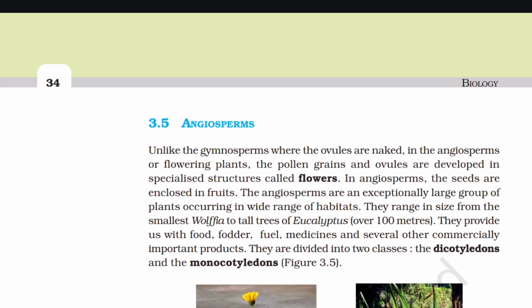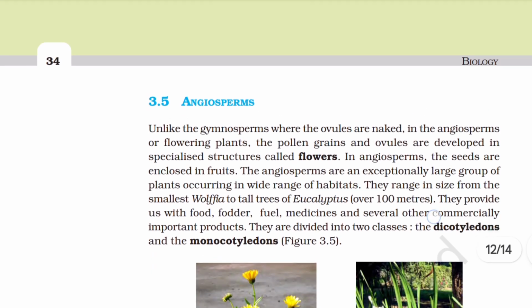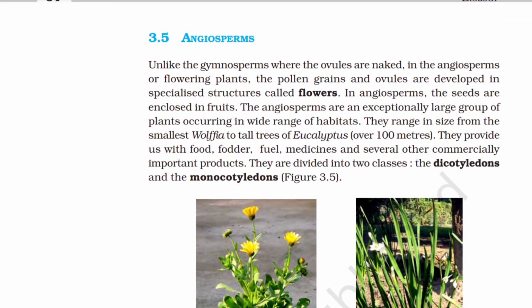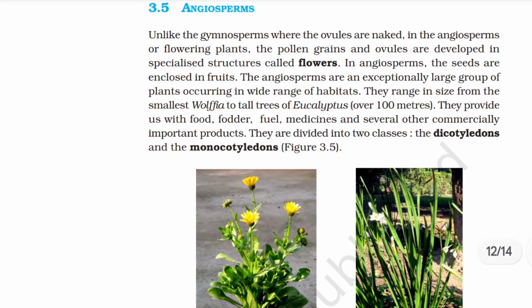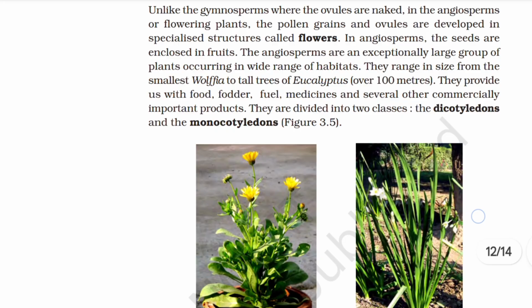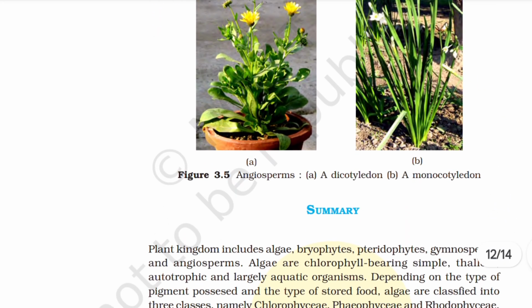3.5 Angiosperms. Unlike the gymnosperms, where the ovules are naked, in angiosperms or flowering plants, the pollen grains and the ovules are developed in specialized structures called flowers. In angiosperms, the seeds are enclosed in fruits. The angiosperms are an exceptionally large group of plants occurring in a wide range of habitats. They range in size from the smallest Wolffia to tall trees of Eucalyptus. They provide us with food, fodder, fuel, medicines, and several other commercially important products. They are divided into two classes, the dicotyledons and the monocotyledons.